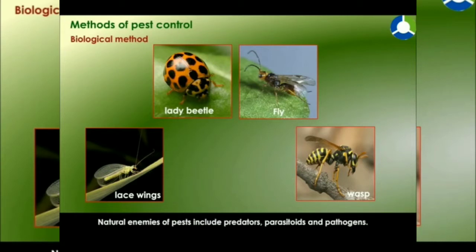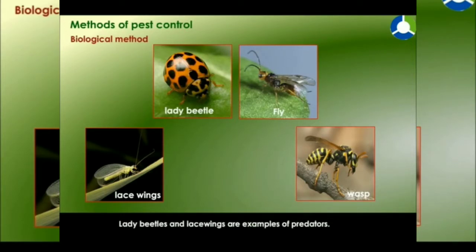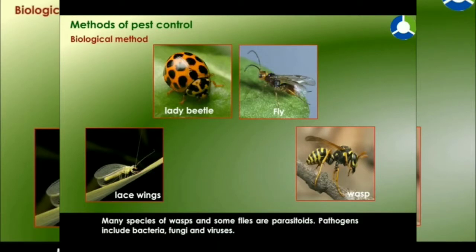Natural enemies of pests include predators, parasitoids, and pathogens. Lady beetles and lacewings are examples of predators. Many species of wasps and some flies are parasitoids. Pathogens include bacteria, fungi, and viruses.